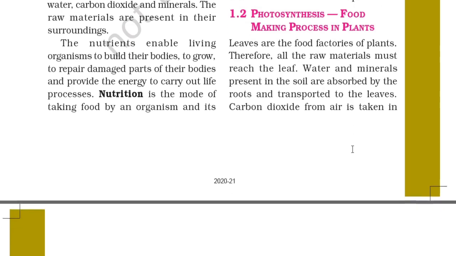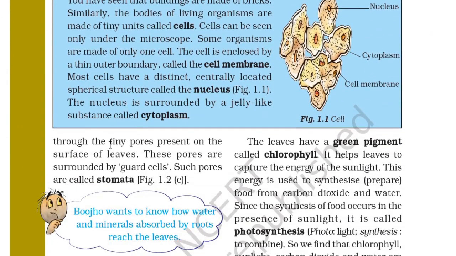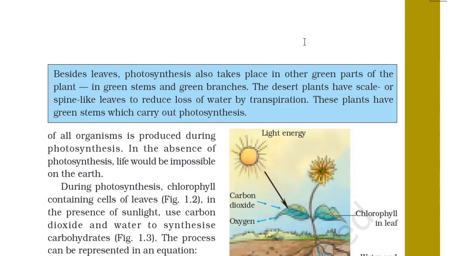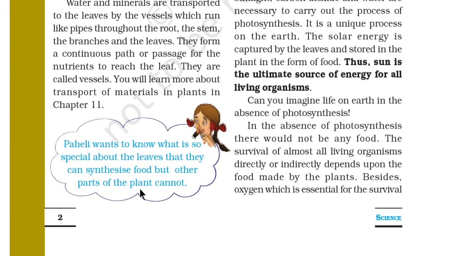Carbon dioxide from air is taken in through the tiny pores present on the surface of the leaves. These pores are surrounded by guard cells. Such pores are called stomata. You can see here the stomata in the plant. The figure is given further down on another page. Here it is: stomata are tiny pores, and these are the guard cells of the stomata.